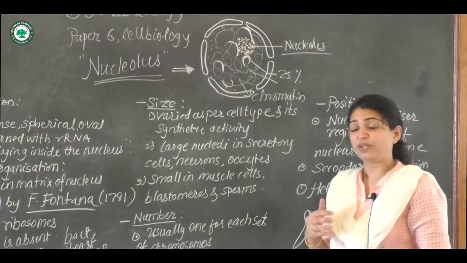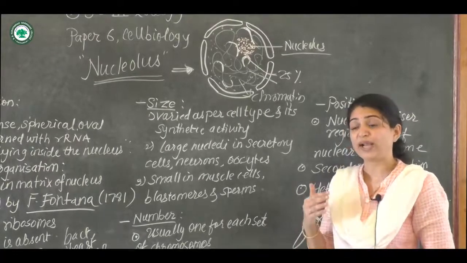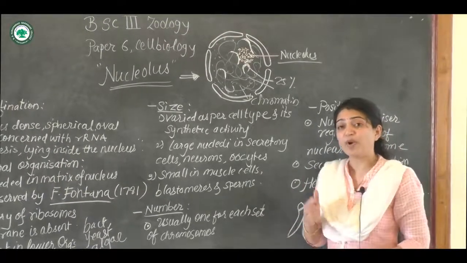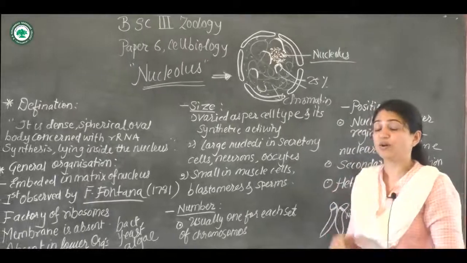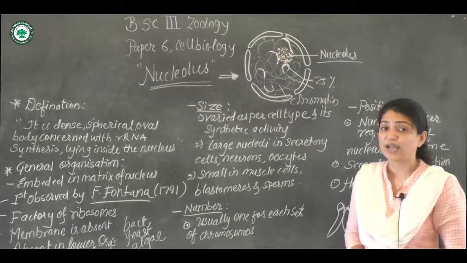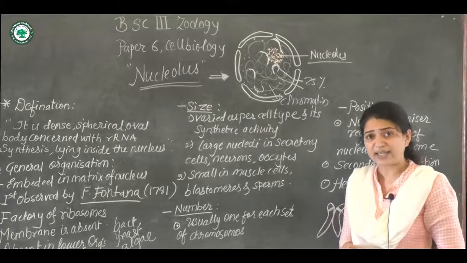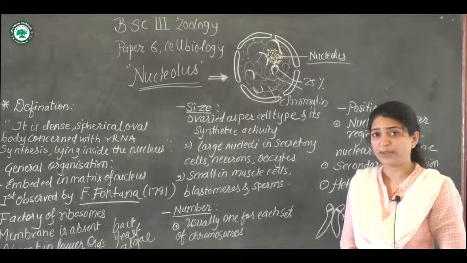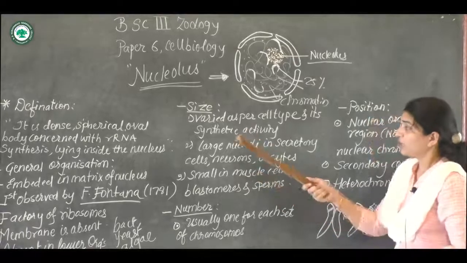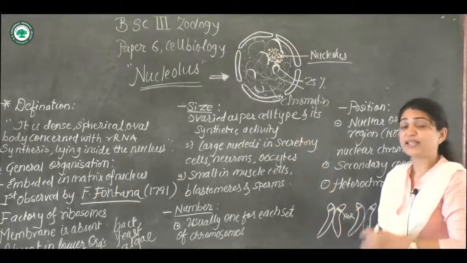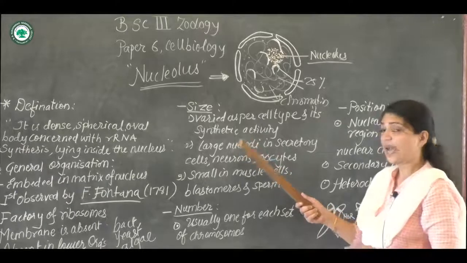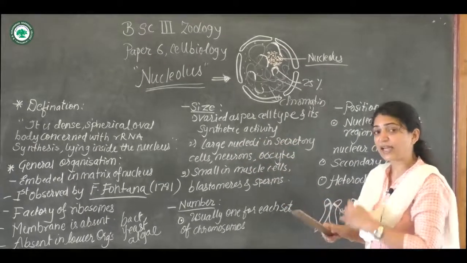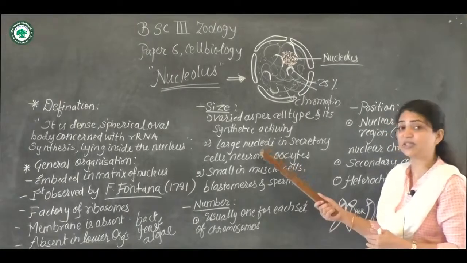If the cell is more active, taking more active participation in protein synthesis, then the size of the nucleolus will be large, and the cells which are not active in protein synthesis contain small nucleoli. So the size varies as per the cell type, the synthetic activity of the cell, and the rate of protein synthesis.